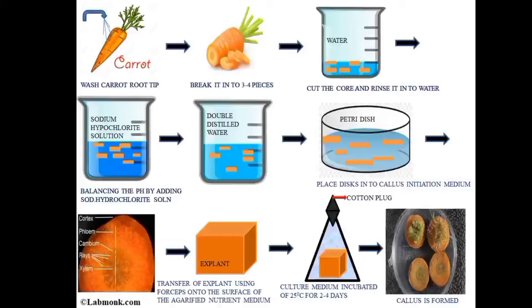Next, we should take the carrot root and cut it into 3 to 6 centimeter lengths, and we should discard the ends of the carrot. And then we have to remove the epidermis. Then we have to put the root sections into a sterile jar having the chlorate bleach solution, that is nothing but 1.4% chlorine. And then we have to shake it for a few seconds.